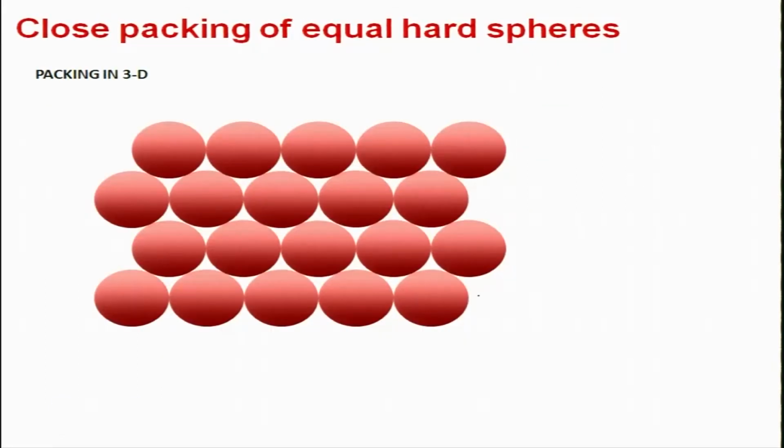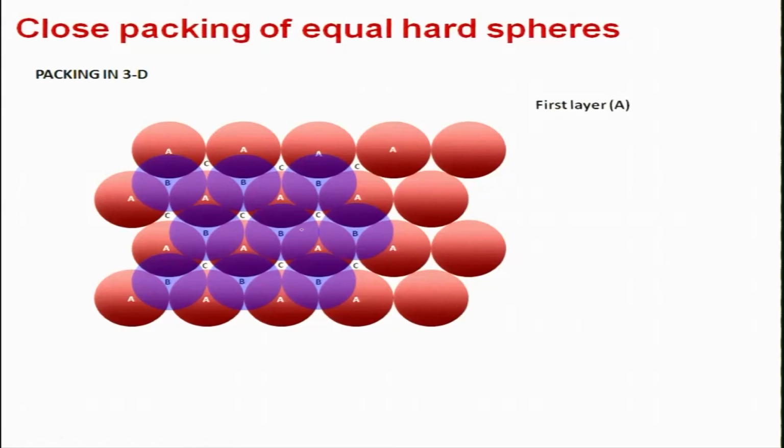Now look at the close packing of equal sized hard spheres in 3D. This is the first layer which I depict by A. Then I have a second layer which can go here or here, on top of B or on top of C. Let us say I put it on top of B. The third layer can go either on top of A or on top of C.